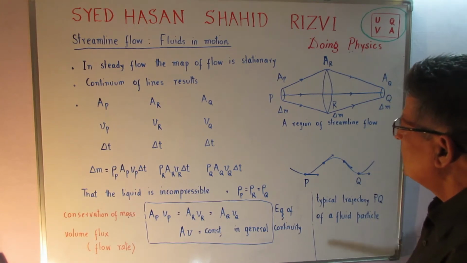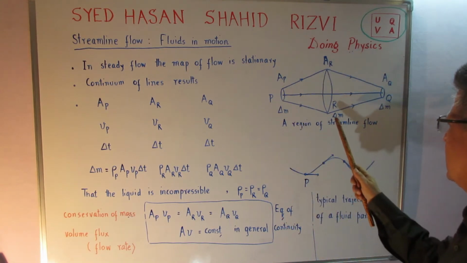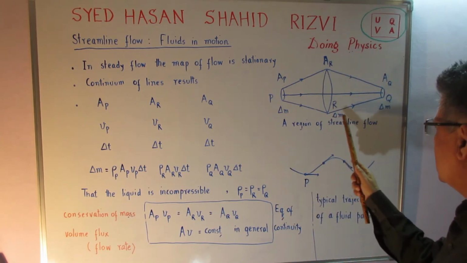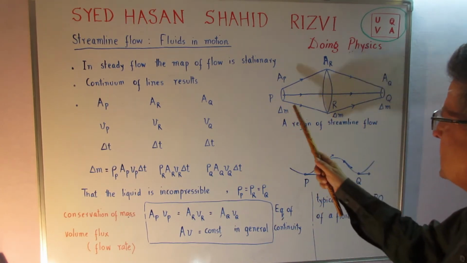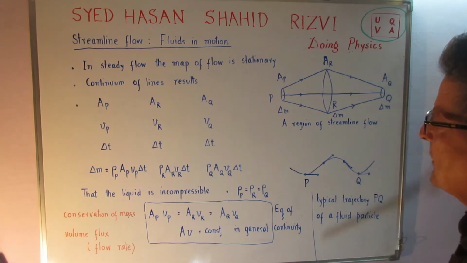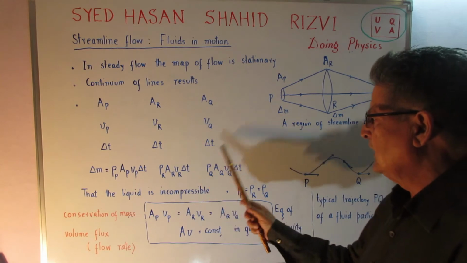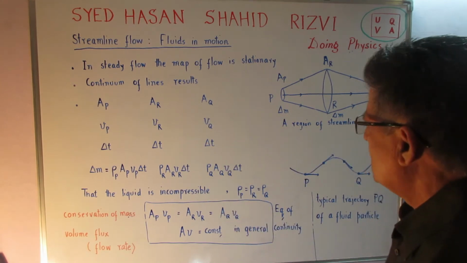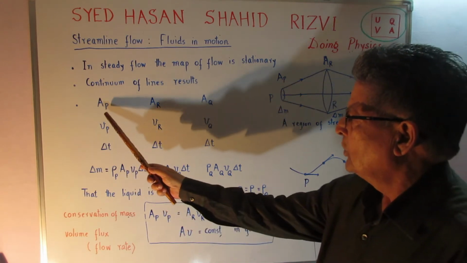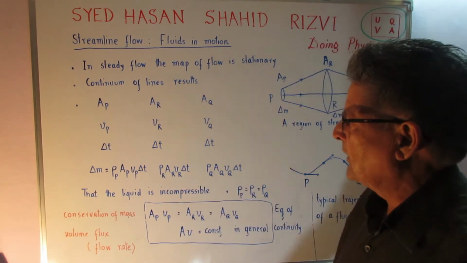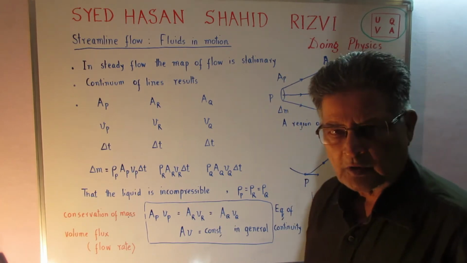So you can see that whatever mass is entering over here, the same mass is leaving here and here, in the same time interval delta T. So AP, AR and AQ are the areas of cross section which are perpendicular to the lines of flow.